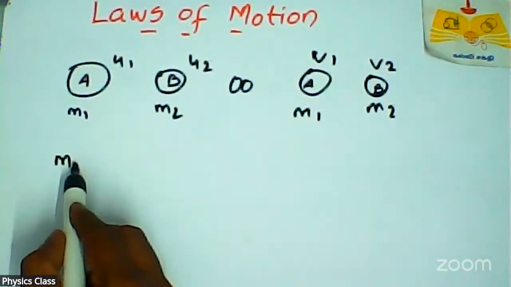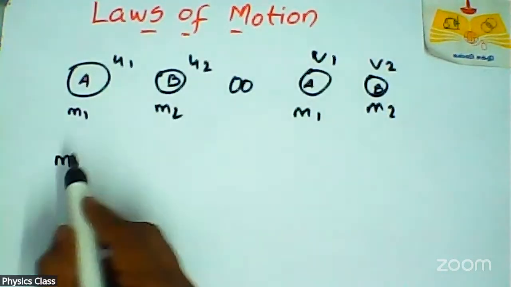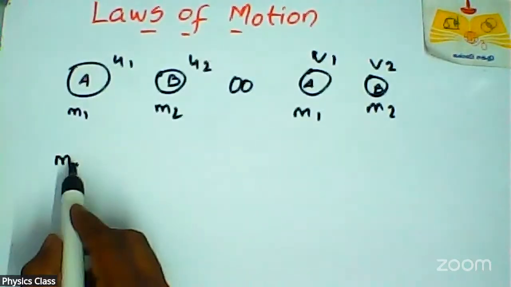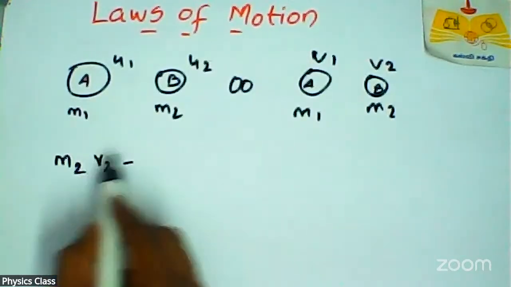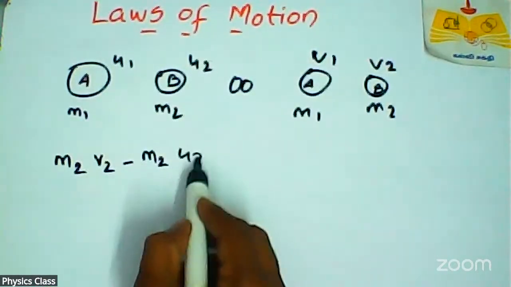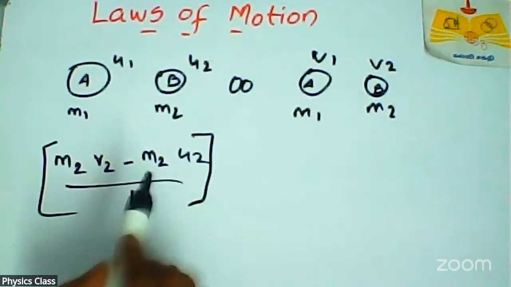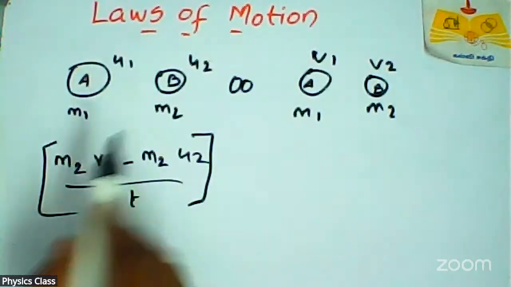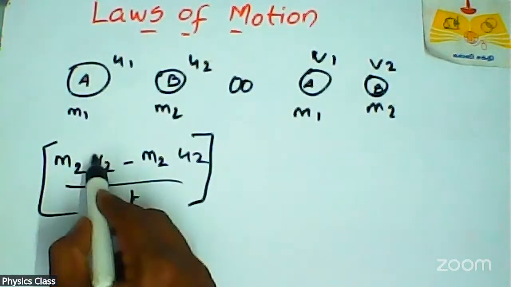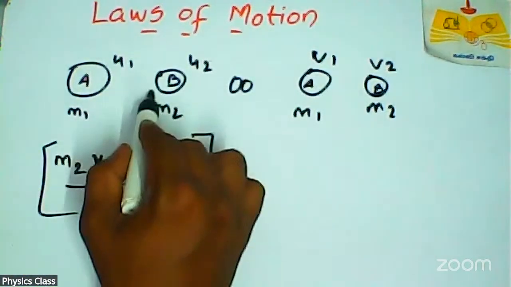So M1, sorry, for that B object. B has mass M2. So M2 V2, because this is the final velocity, minus the initial M2 U2, divided by time. This is the change in momentum of B, because B has mass M2, and velocity U2 before collision and V2 after collision. So that's why I'm writing subscript 2 for that object B.